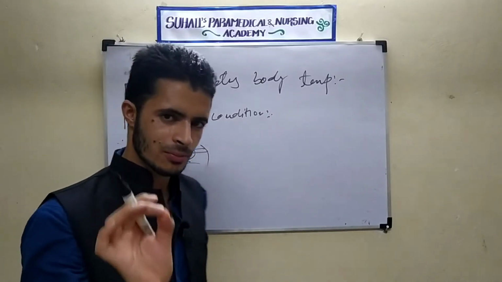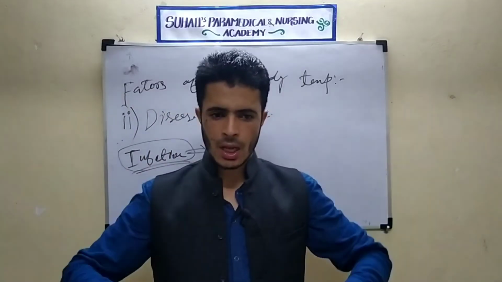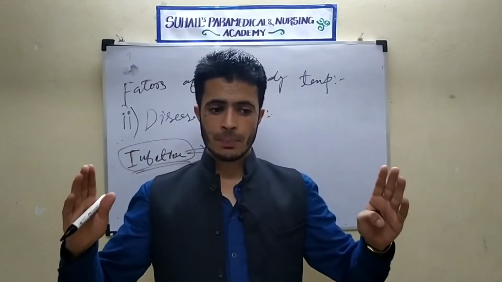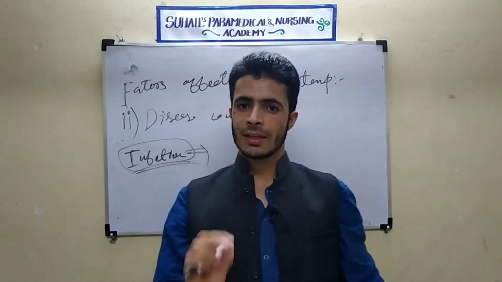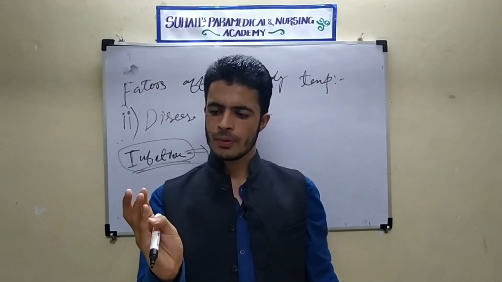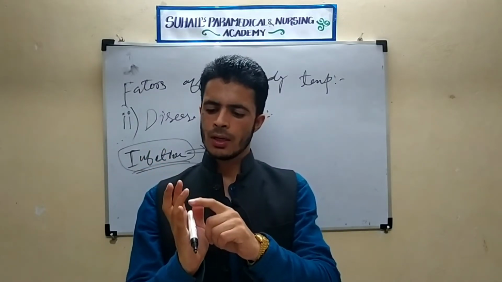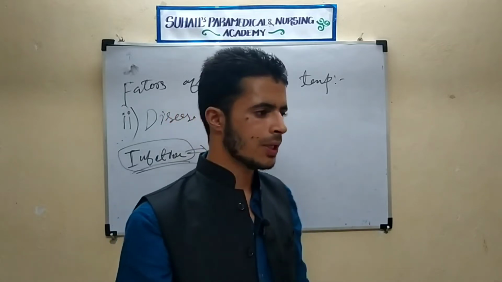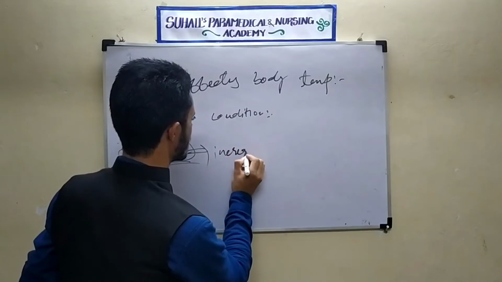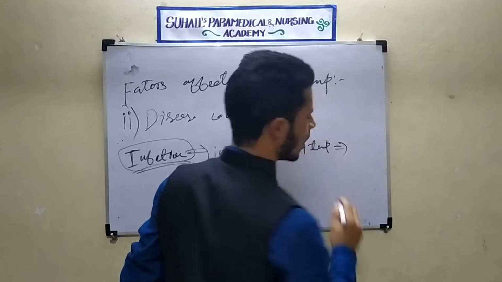Our body has a mechanism. What mechanism is there? Whenever there is an entry of a foreign particle, our body tries to increase the body temperature to destroy the foreign particle. Particularly the foreign particle will be a microbe, either bacteria, protozoa, virus, prion, or any other worm. During infection, the body will increase its temperature. Increase in body temperature, we all know, can lead to fever.